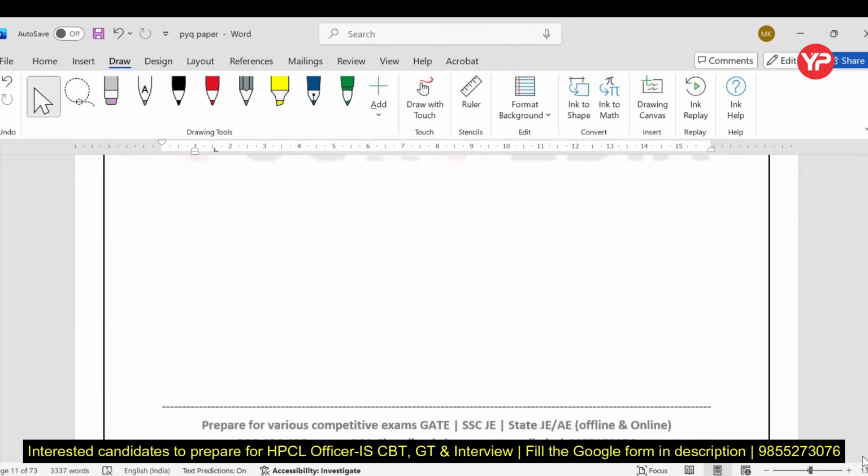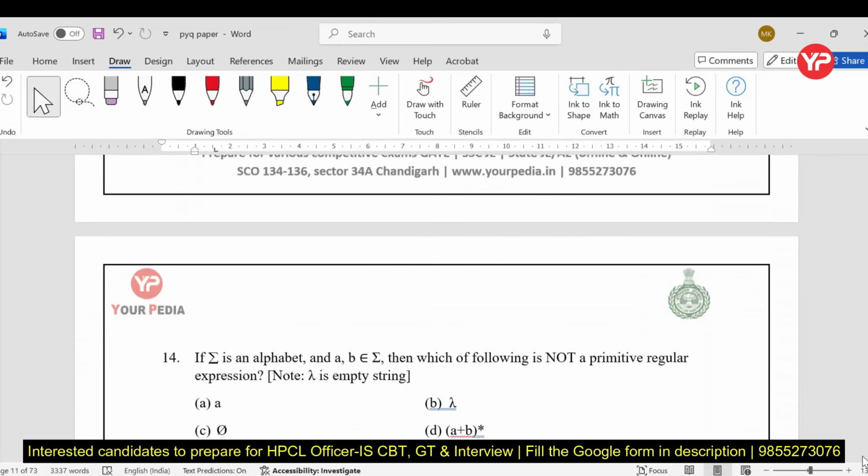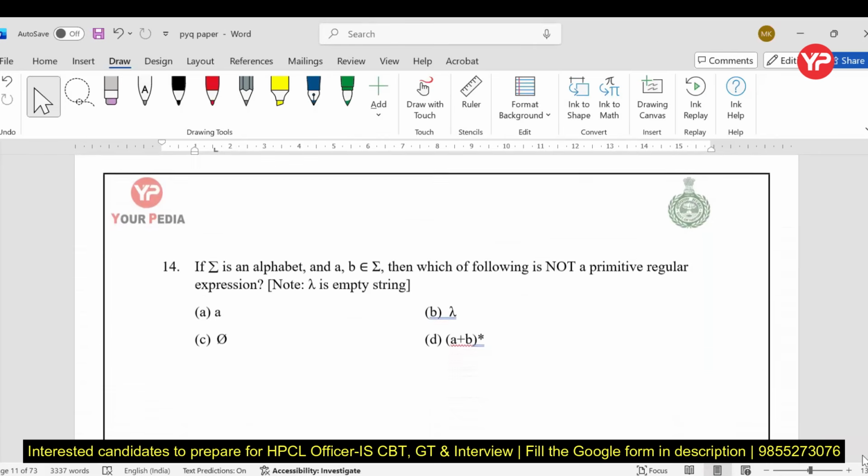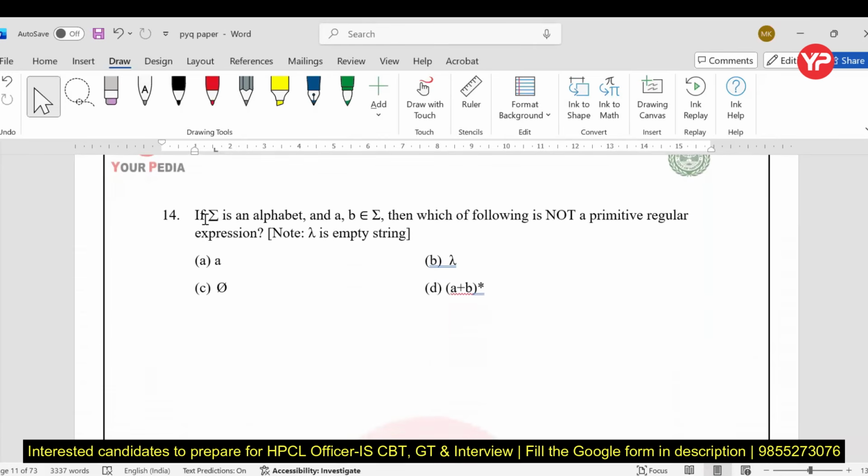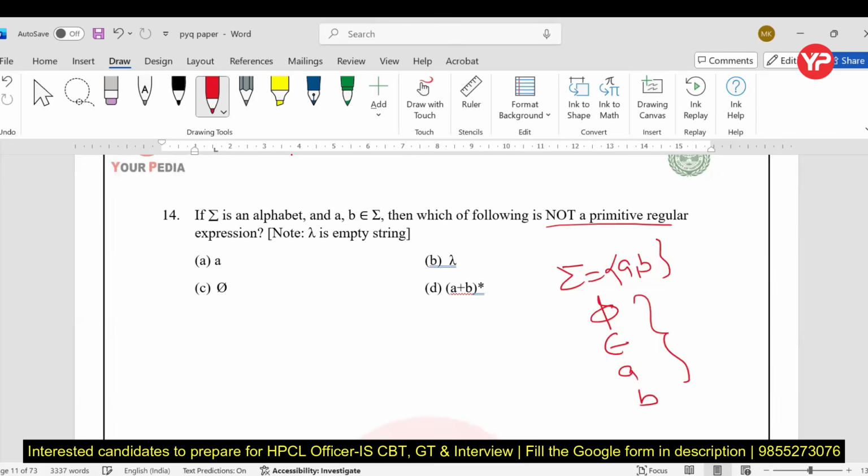Yes, in the last problem of the number system, it will take some time. Again, a very, very simple problem. Given sigma, where sigma is the set of symbols, my dear students, and A and B belong to sigma, which of the following is not a primitive? Suppose my sigma is A comma B, then the primitive regular expressions are phi, epsilon, A and B. These are the four primitives.